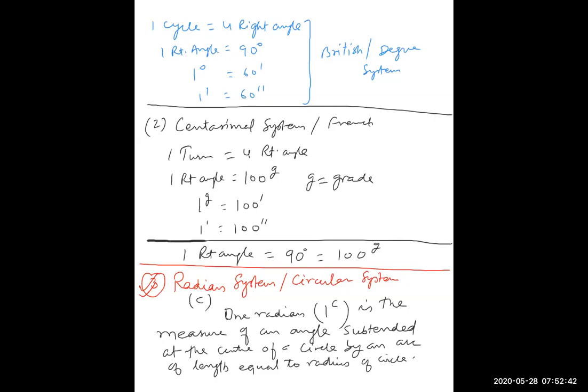So one radian is the measure of an angle subtended at the center of a circle by an arc equal to the radius of the circle.